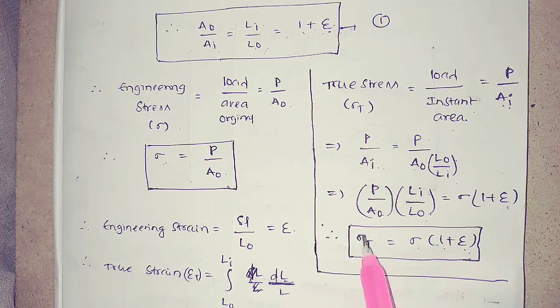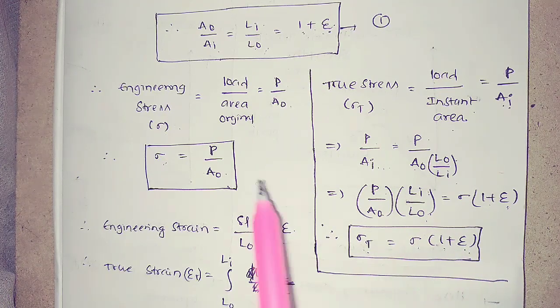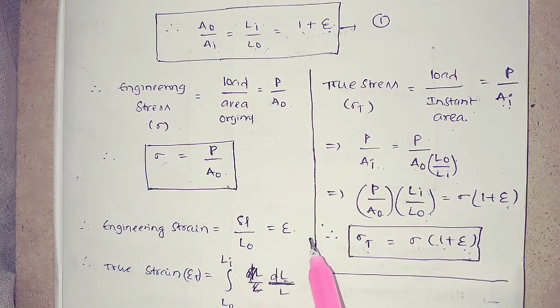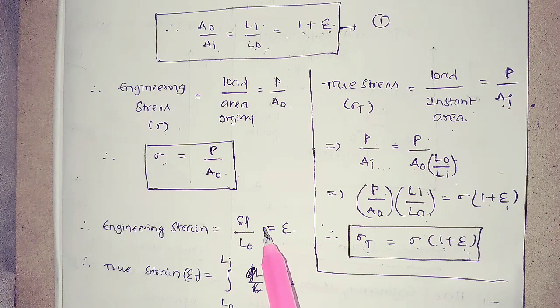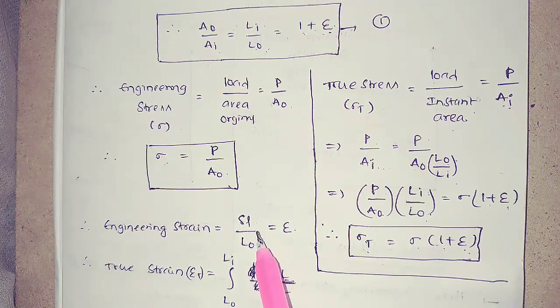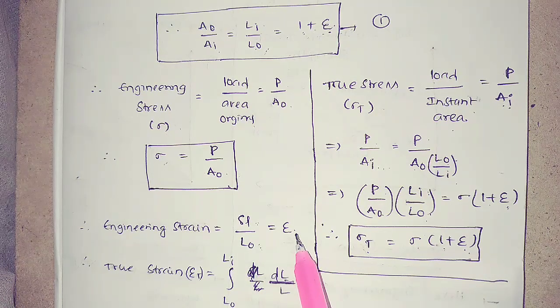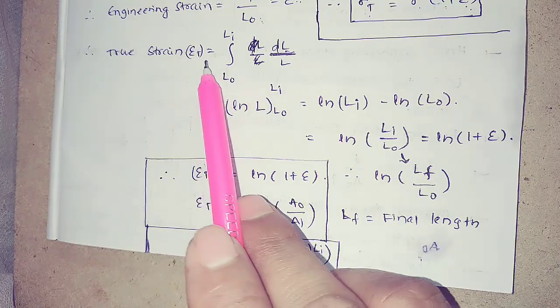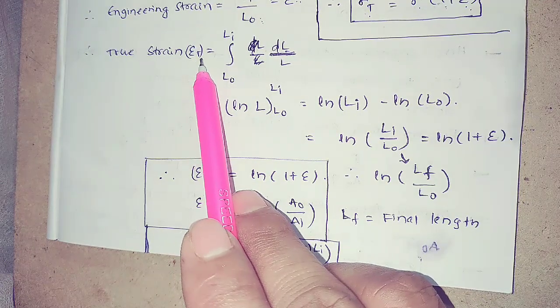This is the formula for the true stress, and this is the formula for the engineering stress. And come to the engineering strain. Engineering strain, as we discussed last time, is change in length by original length, and it is represented by epsilon. And come to the true strain, it is represented by epsilon suffix t.